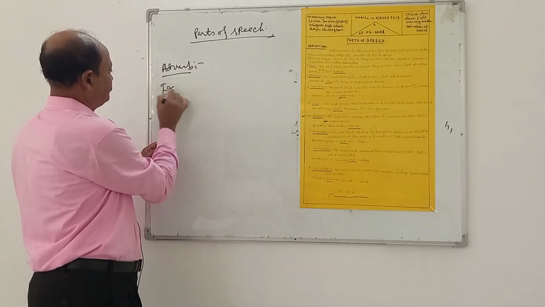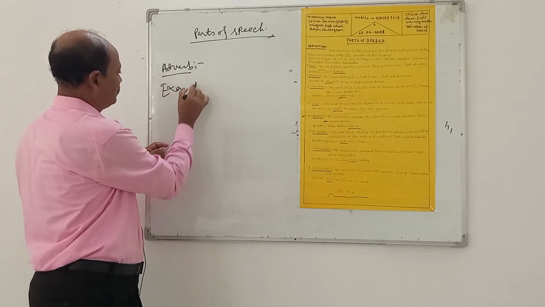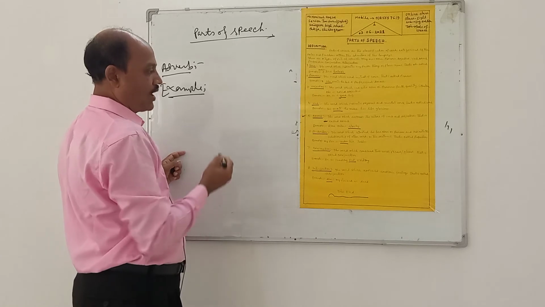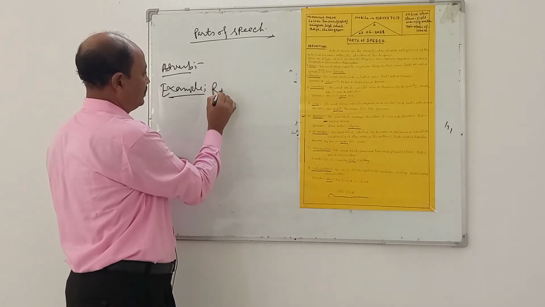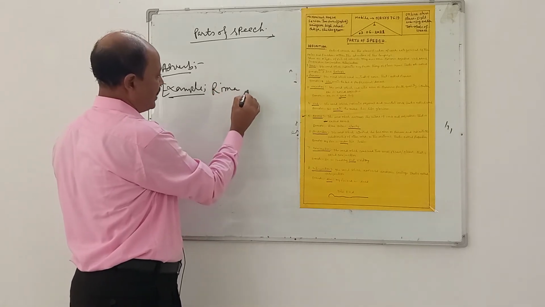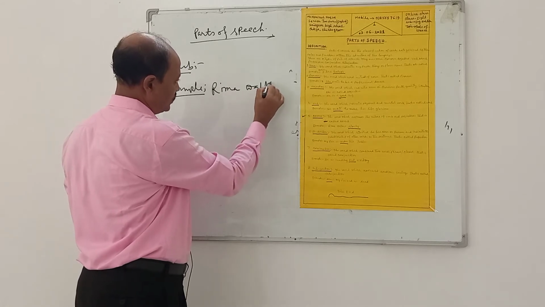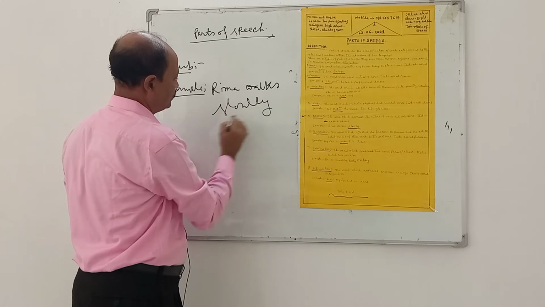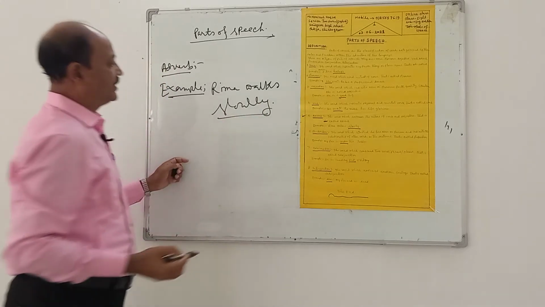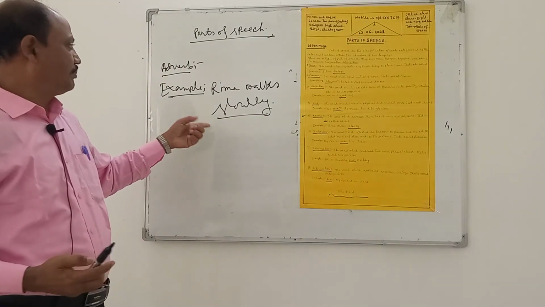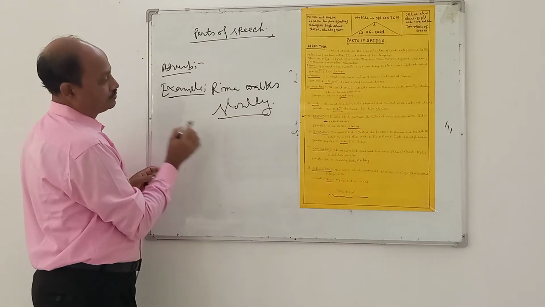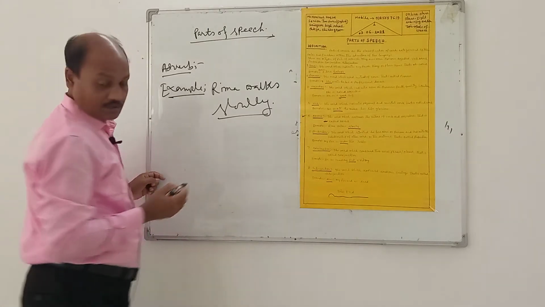Example: Rima walks slowly. Slowly is the adverb in this sentence.